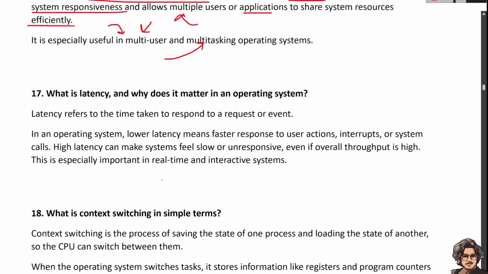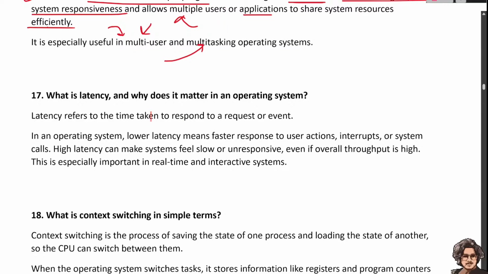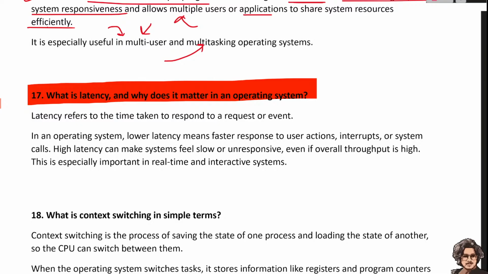Let's talk about latency and why it matters in operating systems. Latency is one of the most important things. Latency refers to the time taken to respond to a request or an event. So if this process sends a request to another process, the time taken to provide the response is called latency.